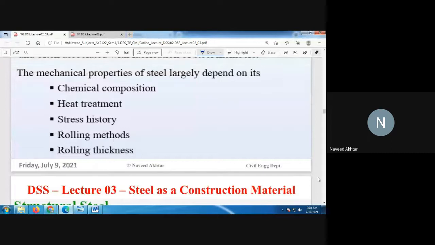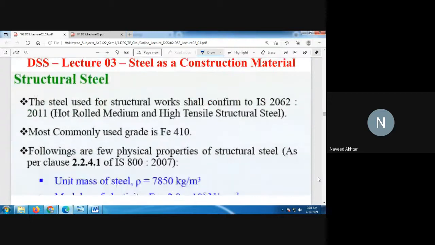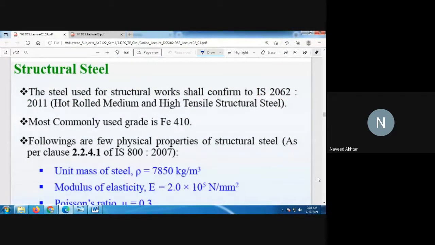Also, the mechanical properties of steel largely depend on the chemical composition of the steel, heat treatment, stress history, rolling method, and rolling thickness. Structural steels used for structural work shall conform to IS 2062:2011, that is, hot rolled medium and high tensile structural steel.